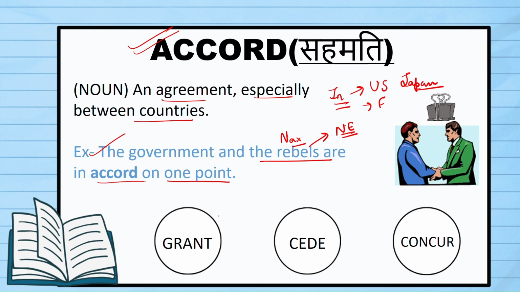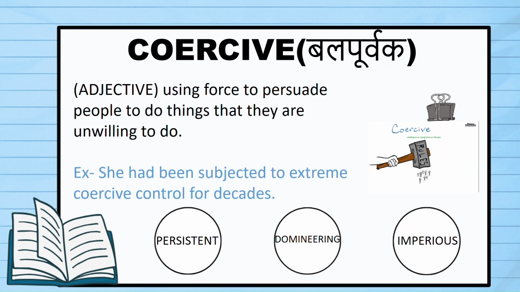Okay, the synonyms are grant, seed, and conquer. Here, seed and conquer are important, and I'm star marking them. Next word we have is coercive. Coercive means using force to persuade people to do things that they are unwilling to do. So somebody is unwilling to do something, and then you try to use force so that you can convince that person. Okay, this is the wrong thing.